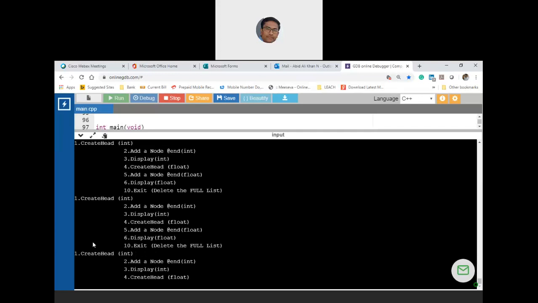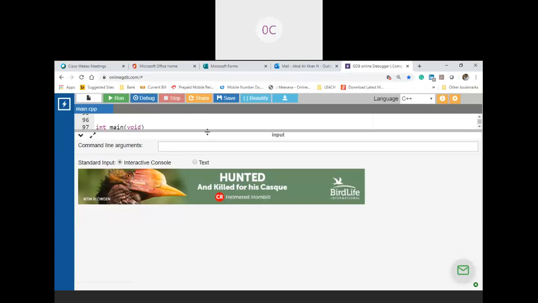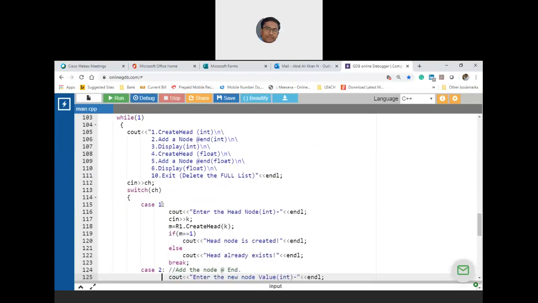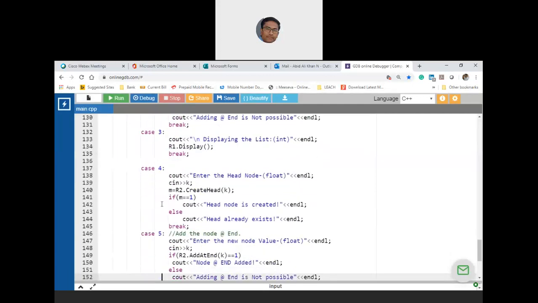Right. Now, what has happened? Okay, now what? I think there was some bug. Sir, you have not changed the case, sir. I think I have case. You have not changed the case and therefore it is entering into infinite. Let me check whether there is a duplicated case. Case 1, case 2, case 3, case 4, case 5, case 6.